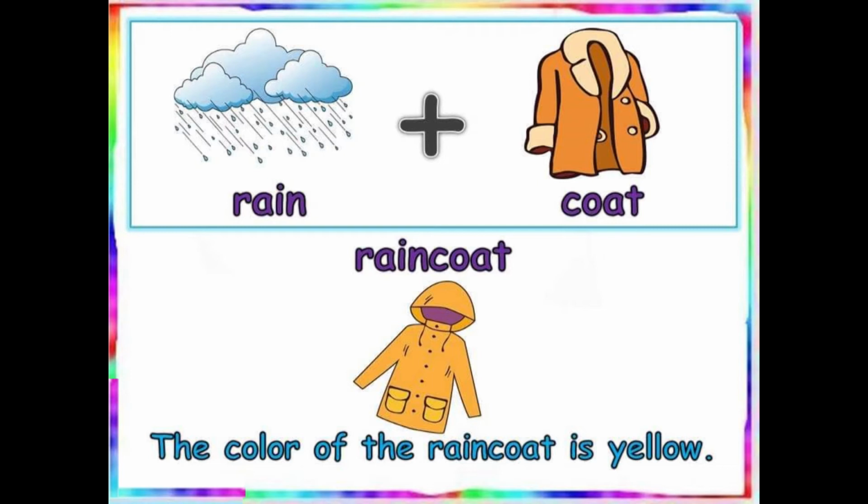You can frame a sentence, the color of the raincoat is yellow. I have a yellow raincoat, so that is why I am writing the color of the raincoat is yellow. Now whatever is the color of your raincoat, you can mention that color and you can frame a sentence of your own choice.